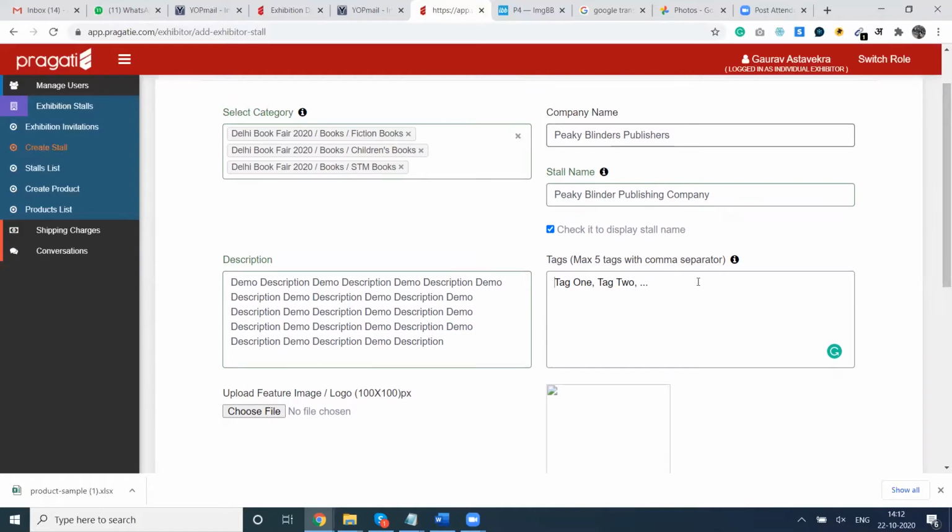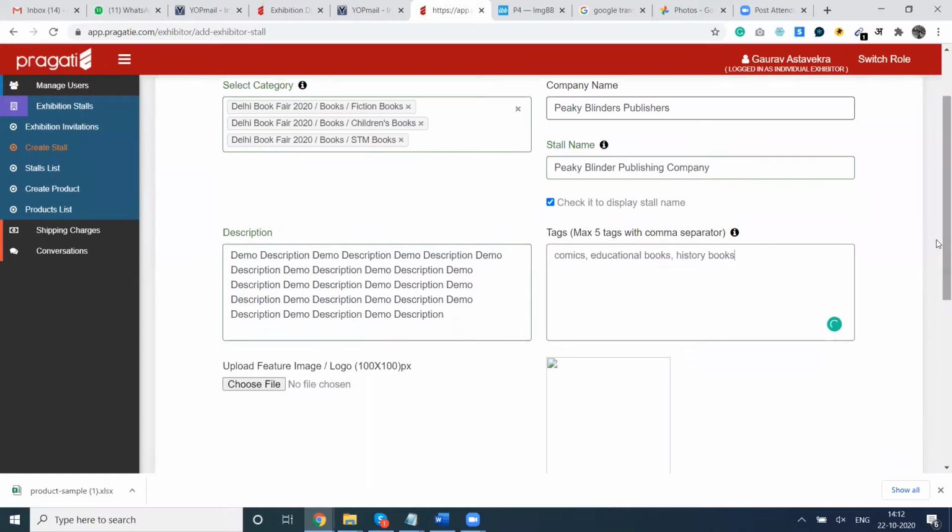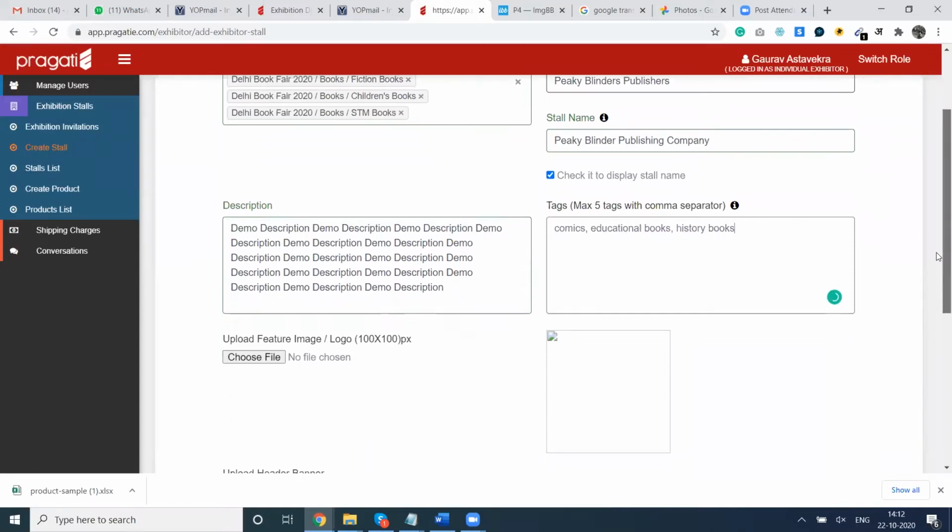For example, we have selected here three categories: fiction books, children's books, STM books. However, the book which you are publishing may be comics, so we can give comics as a tag here. We can give educational books. We can give history books. So you can use different keywords so that your stall may start appearing in the searches of the user.